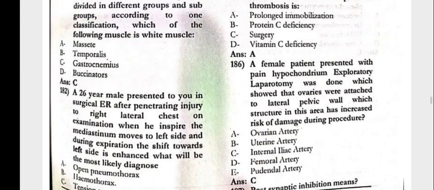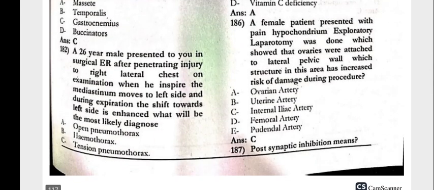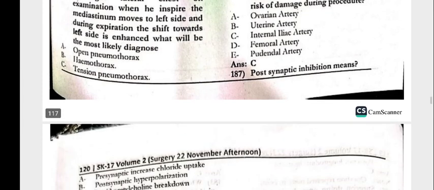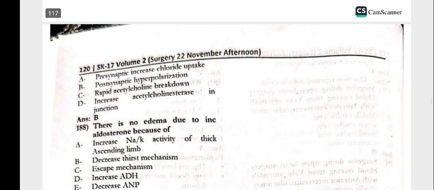The female patient presented with pain in the hypochondrium. Exploratory laparotomy was done, which showed that the ovaries were attached to the lateral pelvic wall. Which structure in this area has increased risk of damage during the procedure? Internal iliac artery. The post-synaptic inhibition means post-synaptic hyperpolarization.